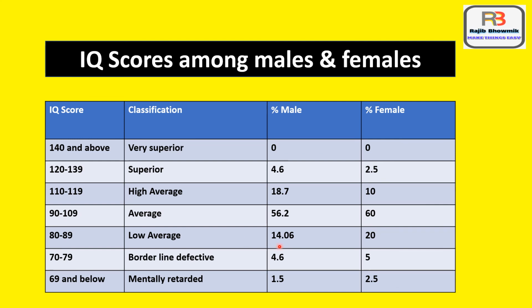Low average, males are 14.06% and females are 20%. Borderline defective, males are 4.6% and females are 5%. Mentally retarded, males are 1.5% and females are 2.5%.